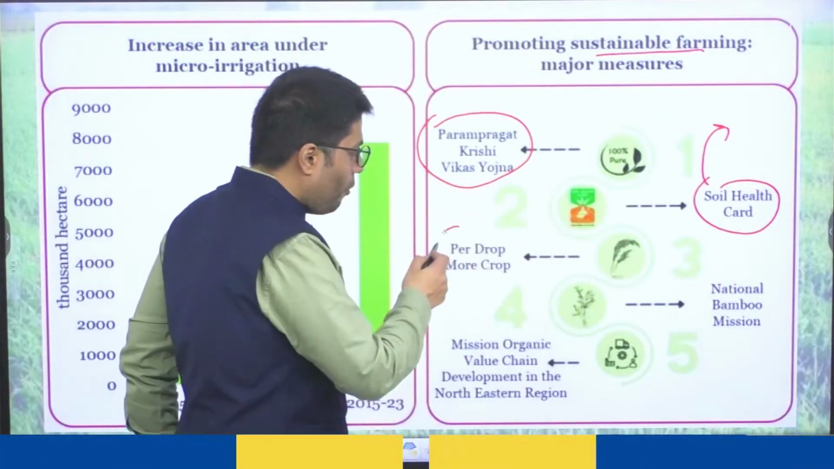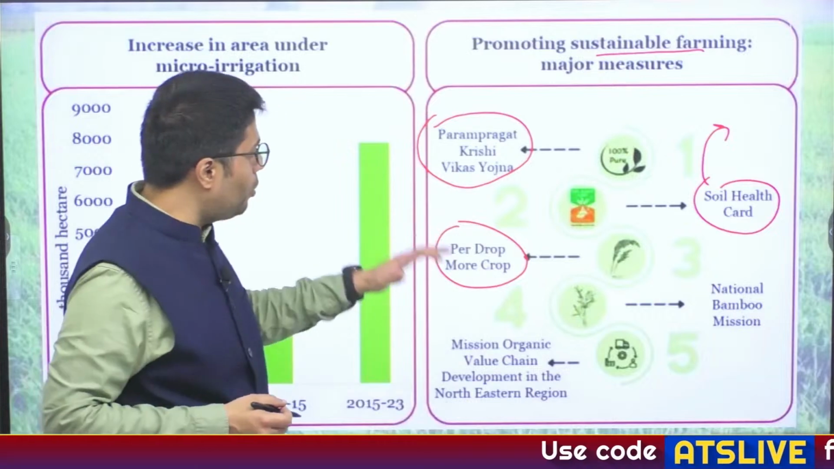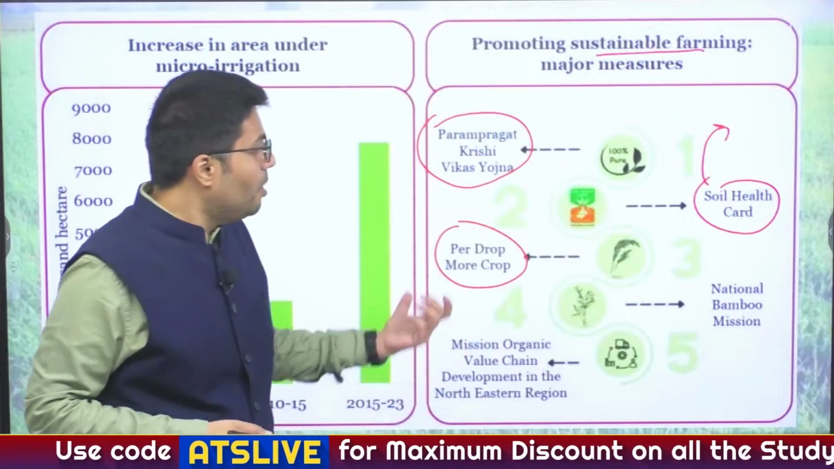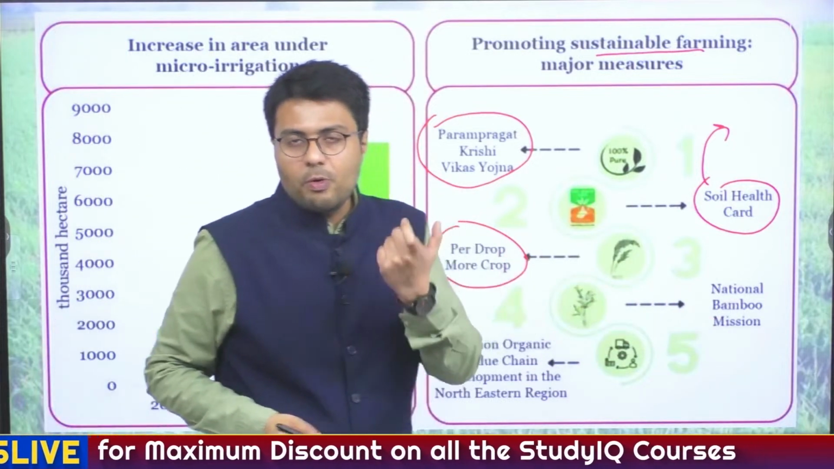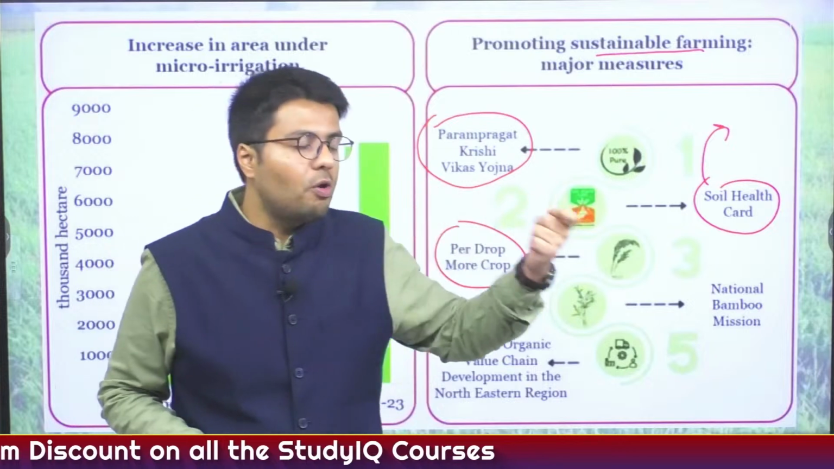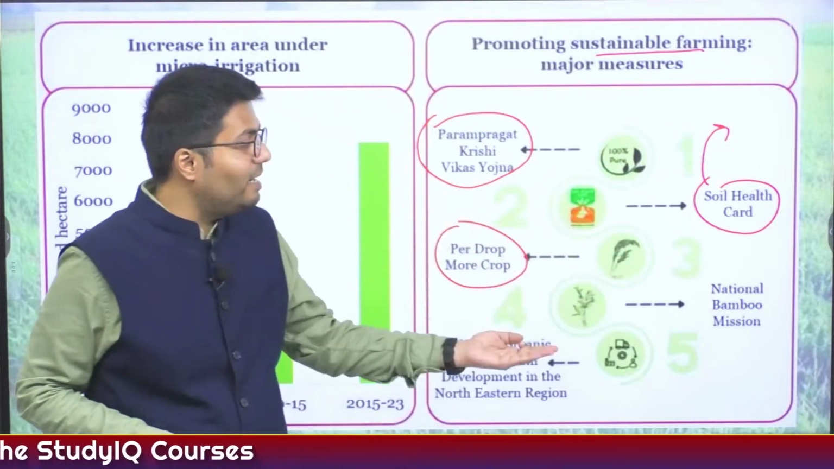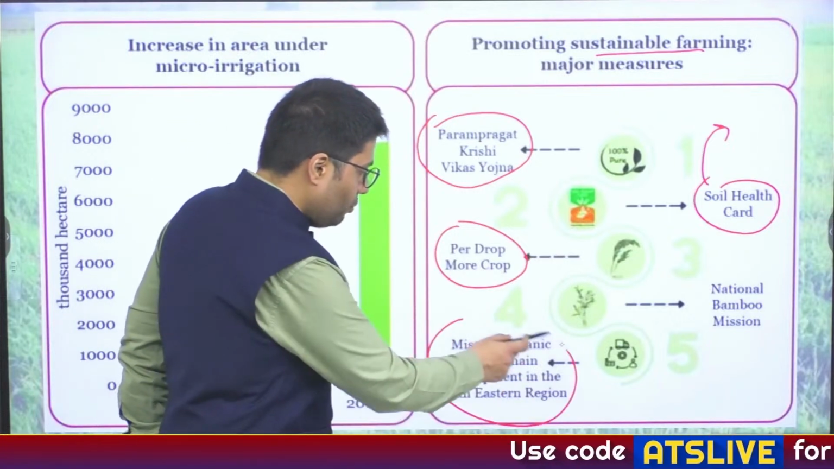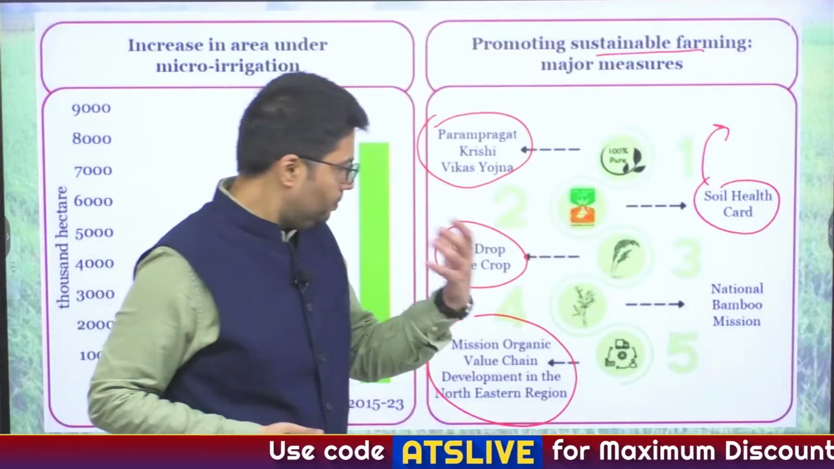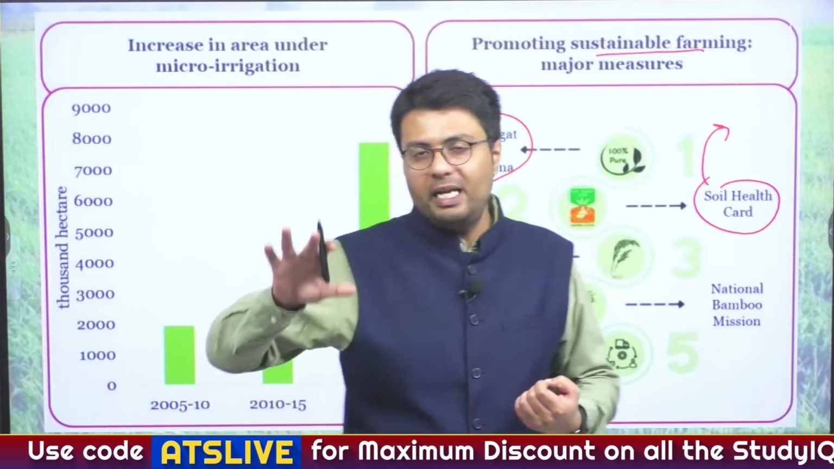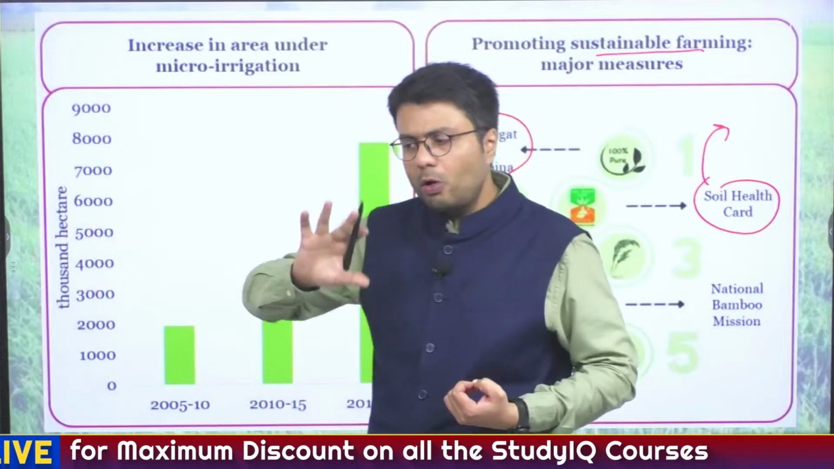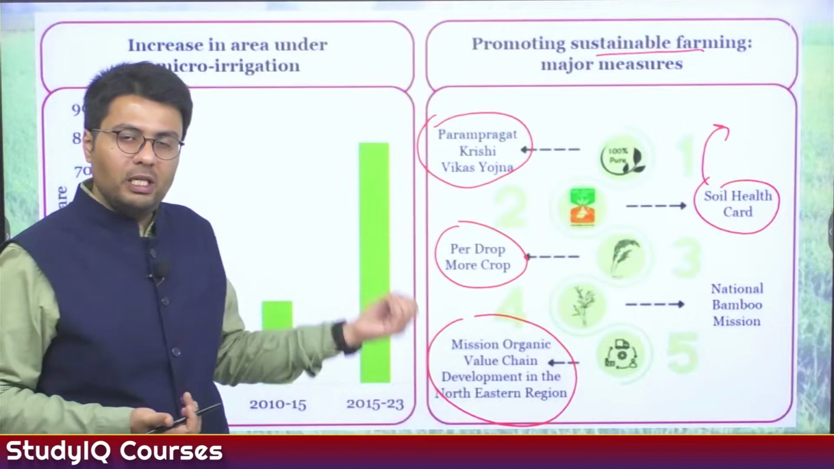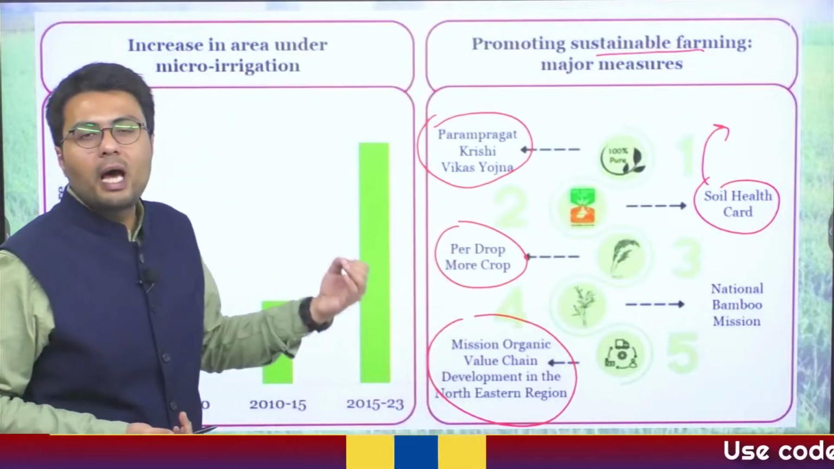Also, through the provision of micro irrigation under Per Drop More Crop, the government is looking to reduce the cost associated with irrigation, whereas the National Bamboo Mission is particularly oriented towards the northeastern states, where farmers can grow bamboo and sell it in the market for much higher income. Also, the Mission Organic Value Chain Development is taking place in the northeastern region, because Sikkim was India's first organic state. The prevalence and growth of organic food can happen at a much higher rate in the northeastern states, where it will provide much higher incomes to the farmers.